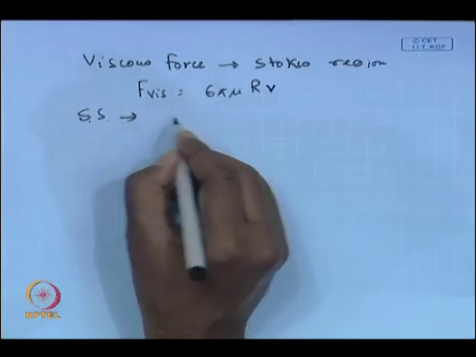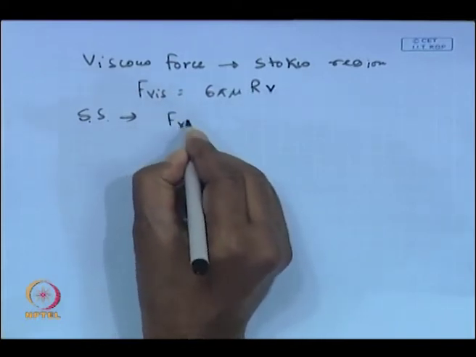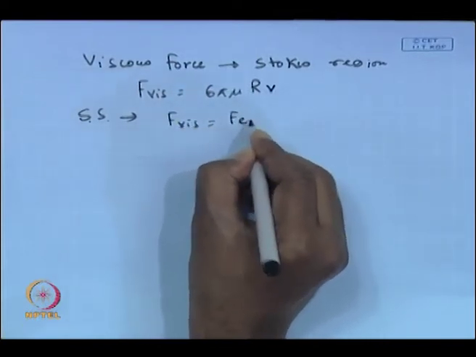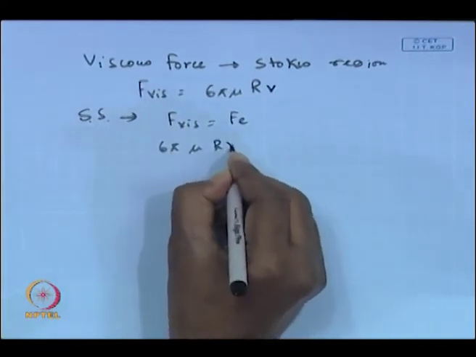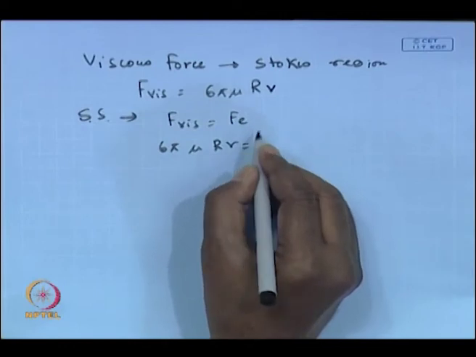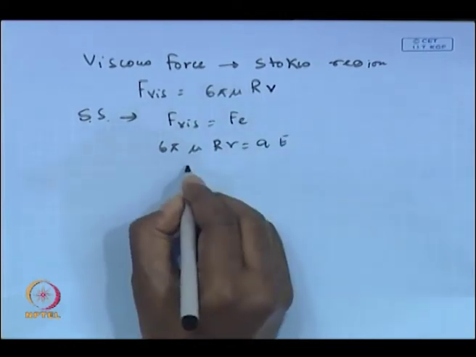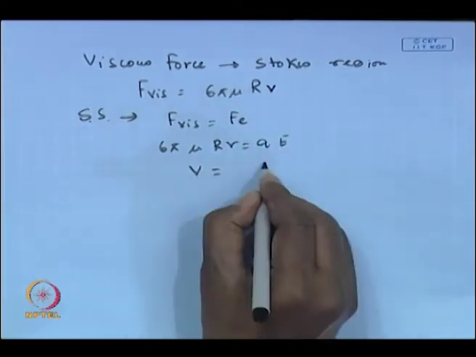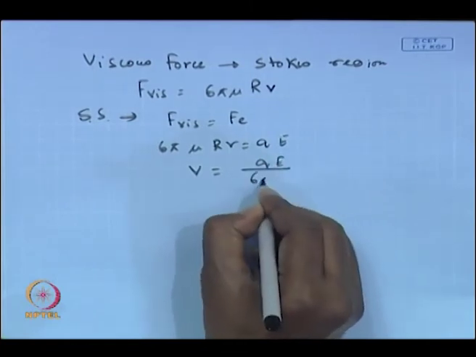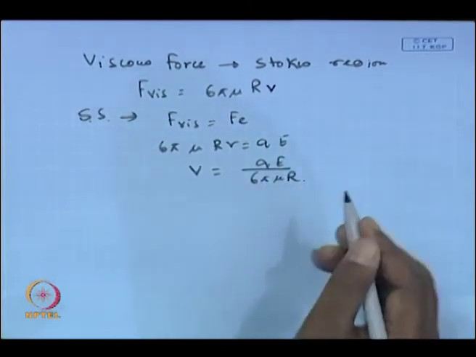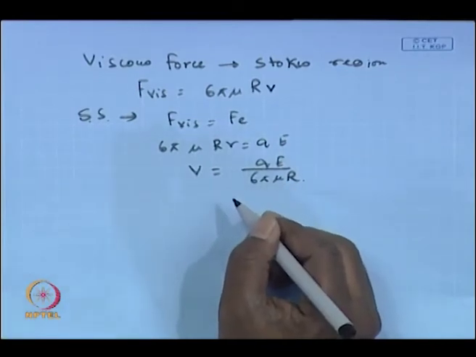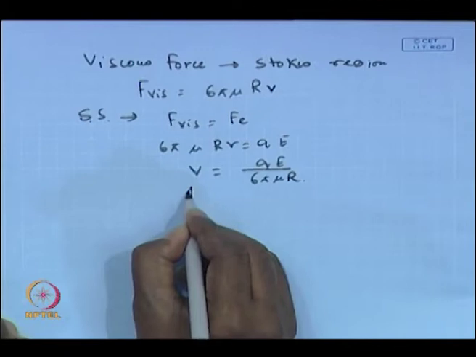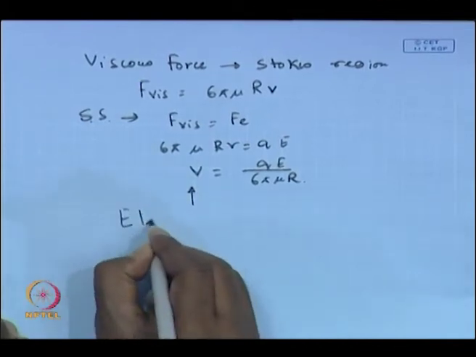So, F viscous is equal to F E, and you will get 6 pi mu r v is equal to Q times E, and the electrophoretic velocity becomes Q E divided by 6 pi mu r, where r is nothing but A, the radius of the particle that we discussed earlier. So, this is known as the electrophoretic velocity.